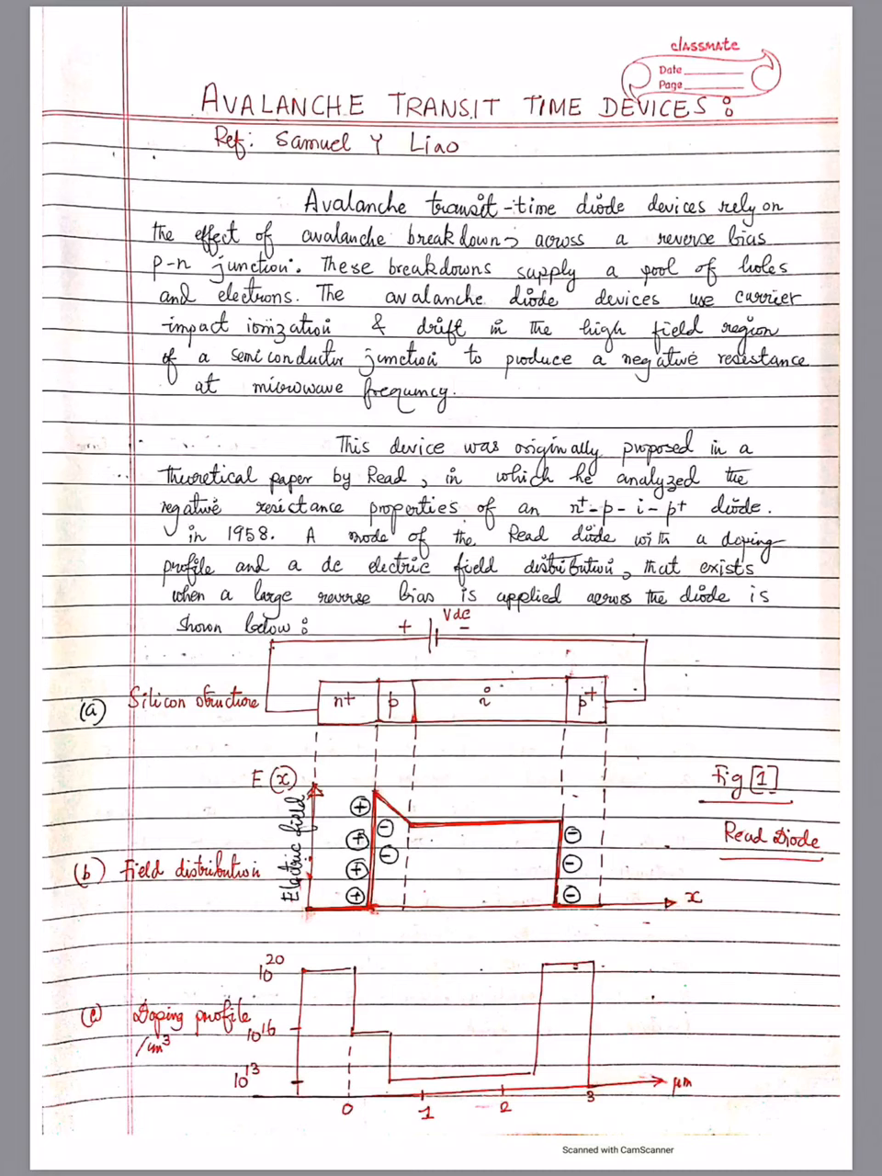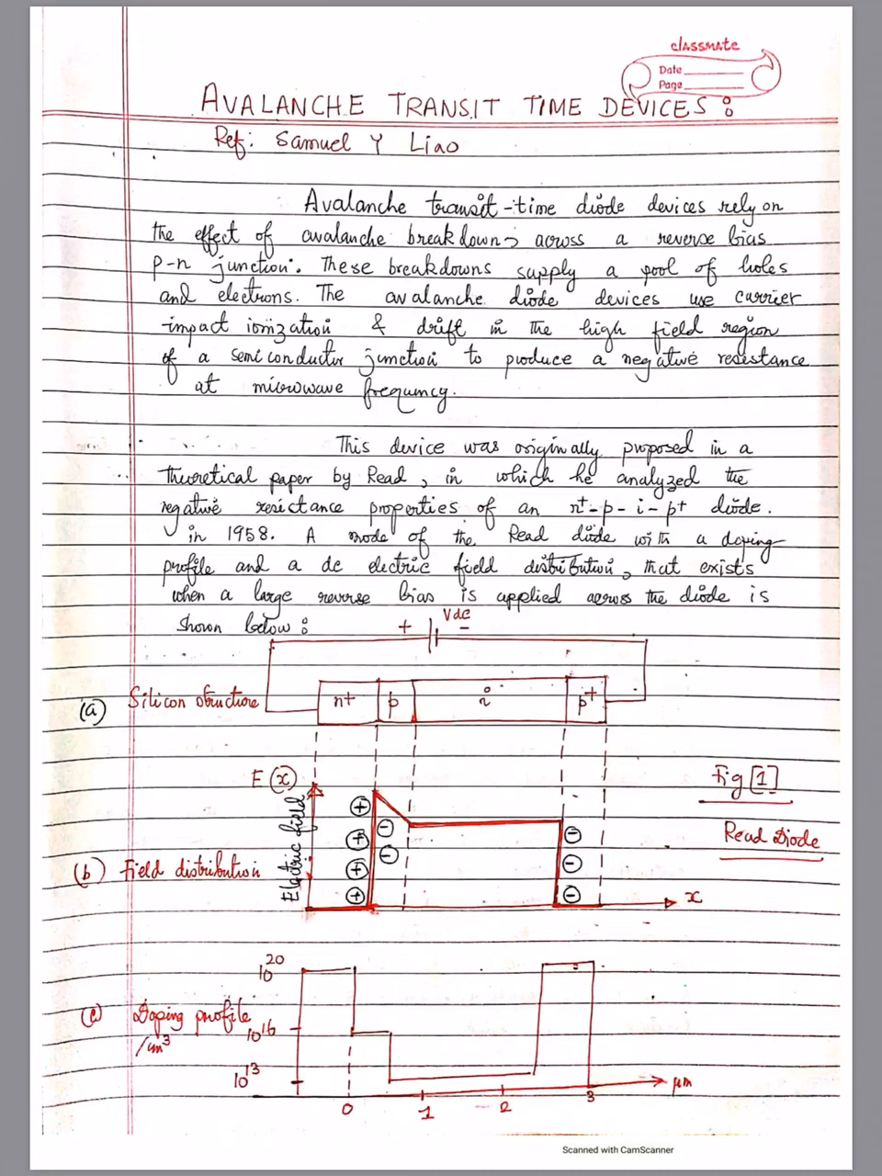Today we'll be discussing avalanche transit time devices, and to be specific, we'll be discussing the IMPATT diode. There are other diodes also, like the TRAPATT diode and BARITT diodes, falling in the same category. Now our reference will be Samuel Y. Liao, Microwave Devices and Circuits.